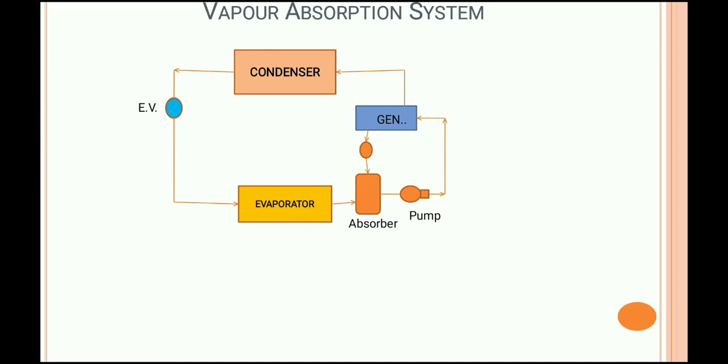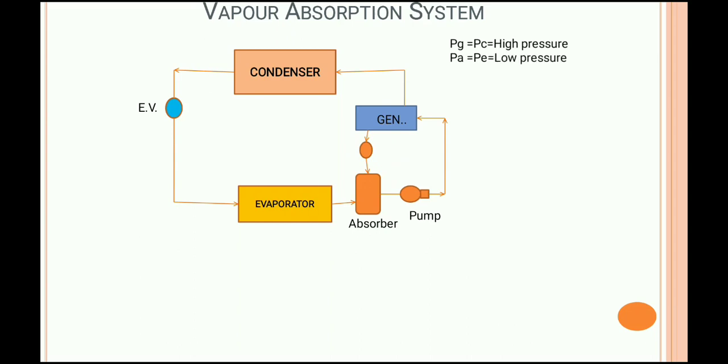We all know this generator pressure and condenser pressure is the high pressure, and absorber pressure and evaporator pressure are the low pressure. Okay, that means Pg is the generator pressure, Pg is equal to Pc, that is the generator pressure is equal to condenser pressure, and that is said to be the high pressure.